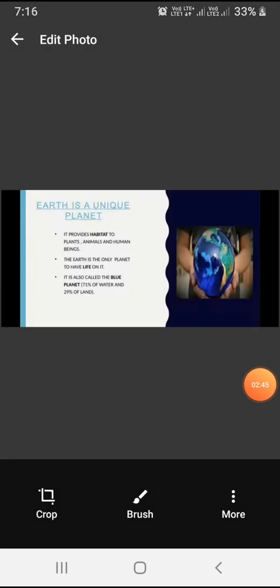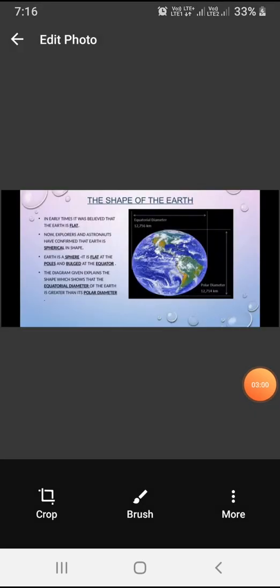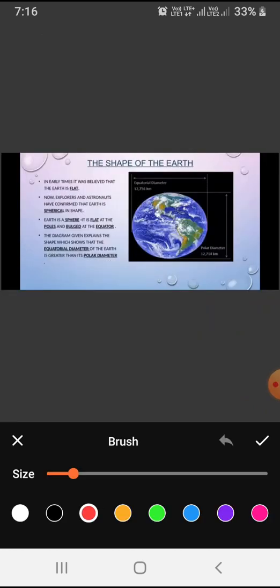Dear students, a globe is a spherical model of earth, of some other celestial bodies, or of the celestial sphere. The shape of the earth: in early times it was believed that the earth is flat.